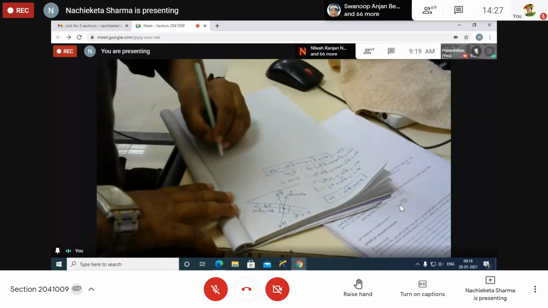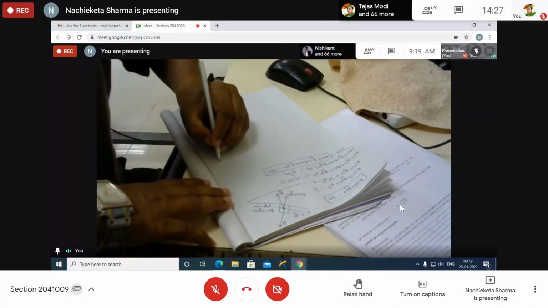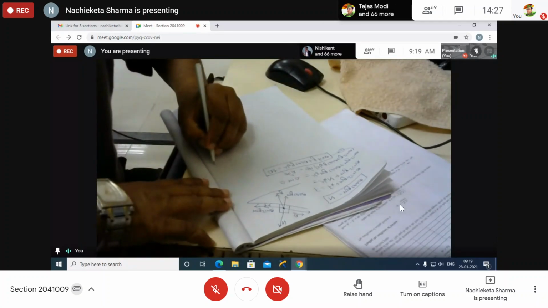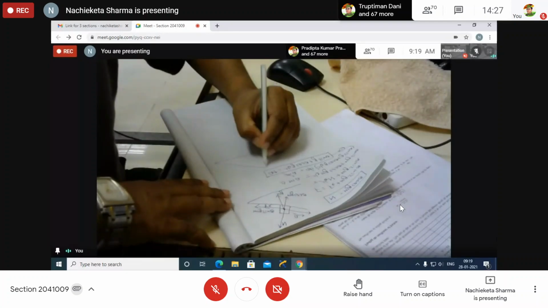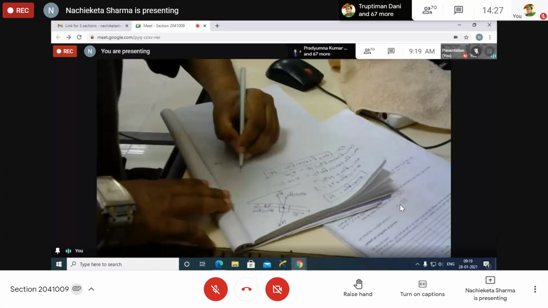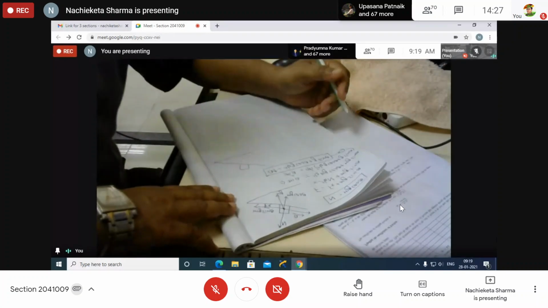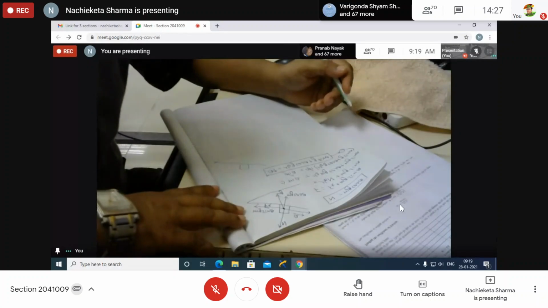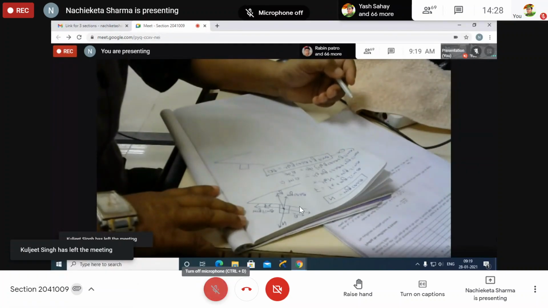Now, another figure you have to draw, where the body is moving downward. This is the plane, and this is the inclined plane, and the body is here. Have you written? Yes.